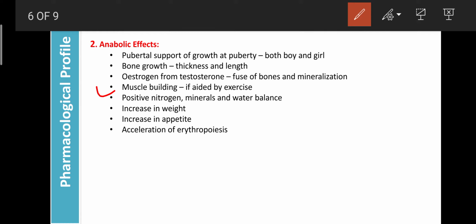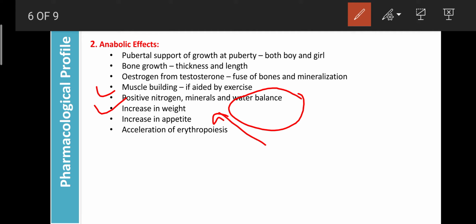dihydrotestosterone. It also causes positive nitrogen balance, and mineral and water balance. Positive nitrogen is helpful for the synthesis of protein. Mineral balance is helpful to regulate the functions of the CVS as well as the development of bones, and water balance helps regulate the osmosis or water balance of the body, which is regulated by testosterone. Testosterone also increases weight or appetite by enhancing the formation of muscle mass. Due to that, weight can increase under the influence of androgens.